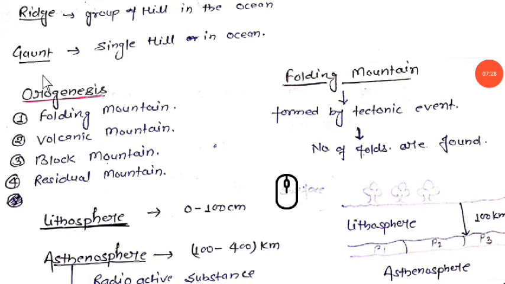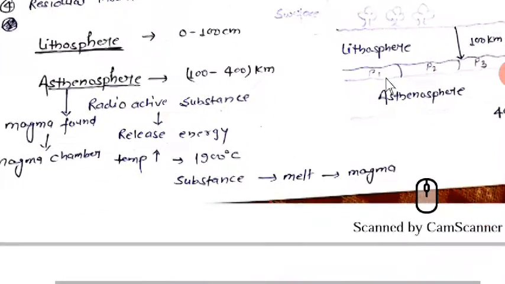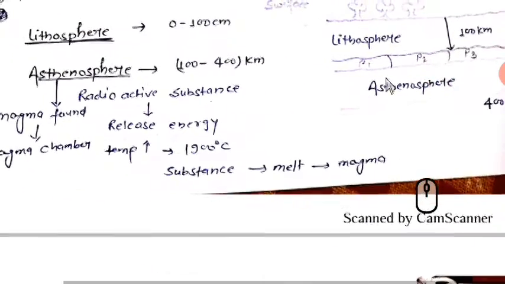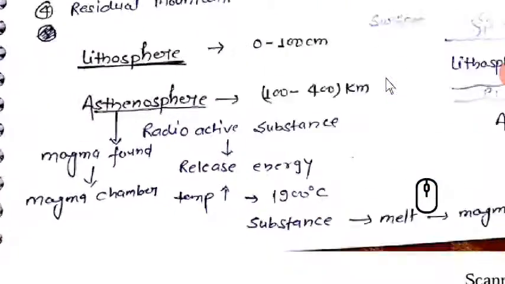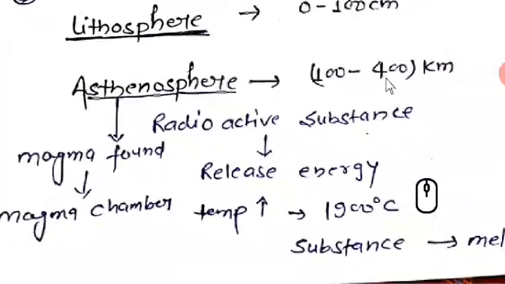What is orogenesis? Orogenesis covers folding mountains, volcanic mountains, block mountains and residual mountains. Orogenesis contains all these 4 types of mountains. Folding mountains are formed by tectonic events, and a number of folds are found. That's why we call these mountains folding mountains. In these mountains there are 2 parts, lithosphere and asthenosphere.